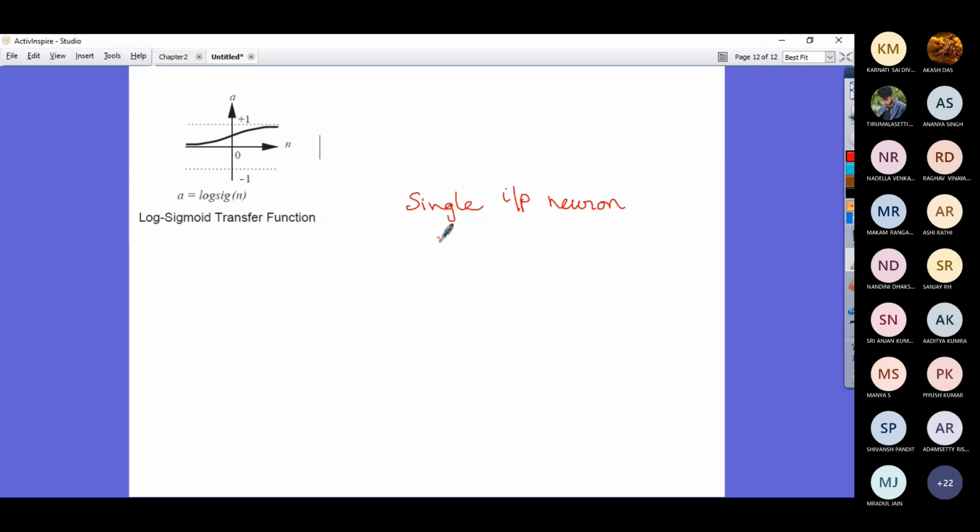Now the input is 2.0. The connection weight is 2.3. And your bias connection weight is -3. Now, can you guys calculate these things? Number 1, net input. Number 2, output. And tell me.